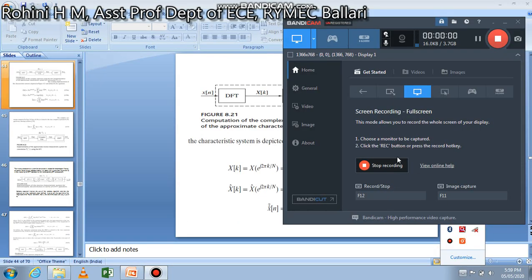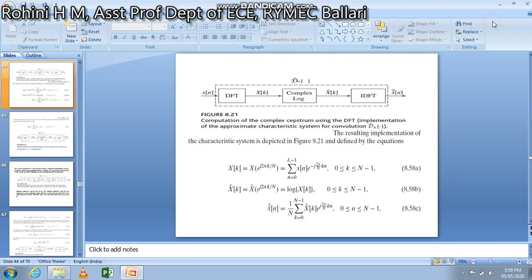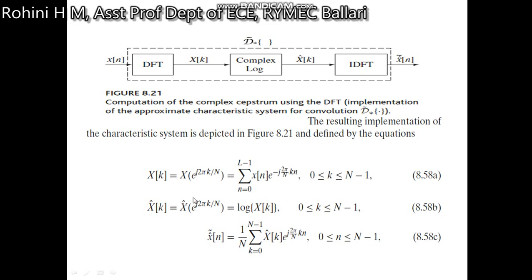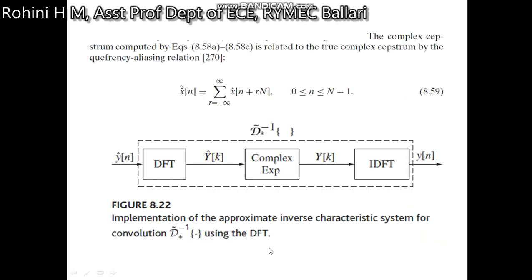Then we take the logarithm of the above expression, that is log of X of k. Then we take the inverse discrete time Fourier transformation, which results in the last expression. Then we will discuss deconvolution.